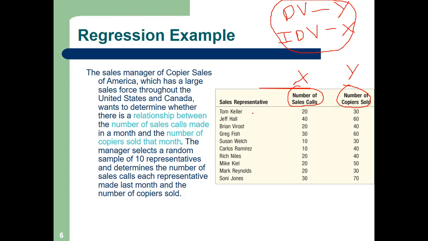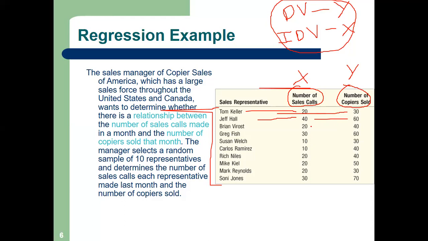Say I have 10 salesmen, right? One is Tom. He has made 20 calls. He has sold 30 copies. Jeff has made 40 calls. He has sold 60 copies. Generally, if you see this data, in a bird's eye view, the more calls made, the more sales.